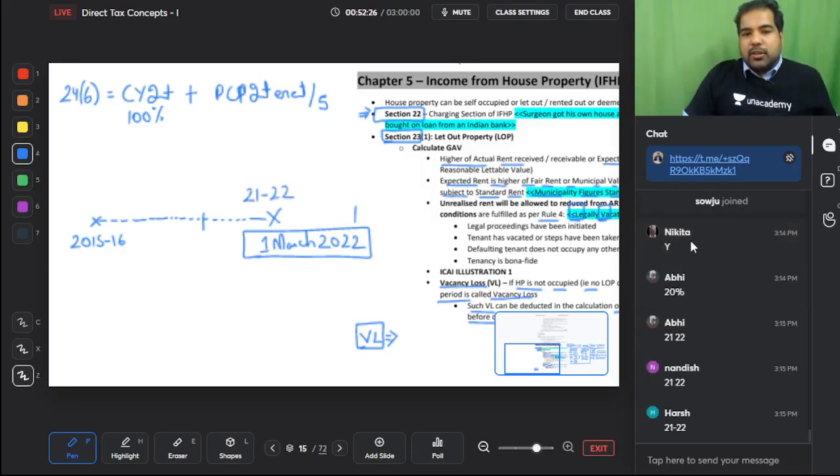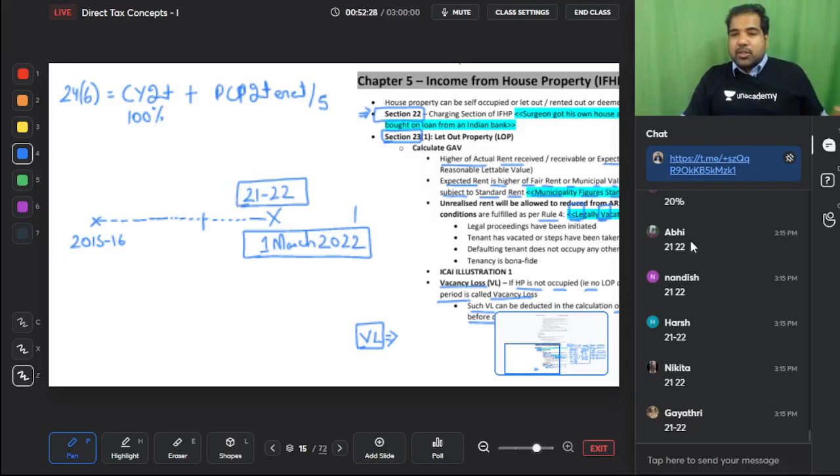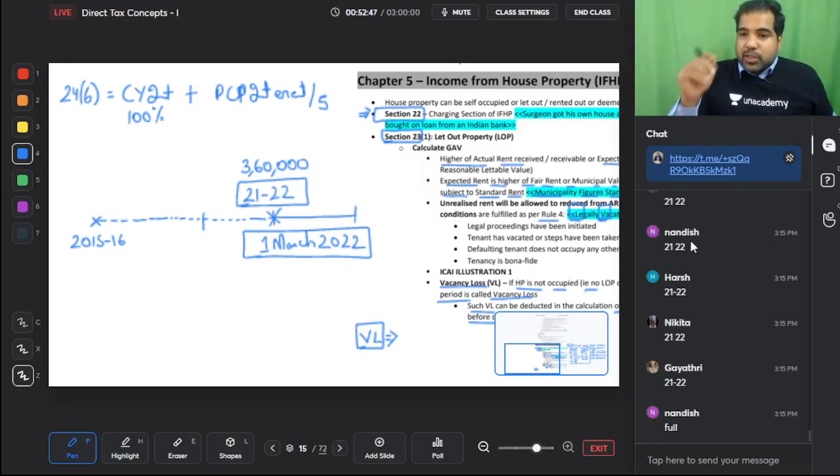So this year is called the completion construction year or the current year. This year and every year after this will be called the current year. So in this year, if you paid 3,60,000 interest, the entire thing you will get, or only after 1st March? No, the entire thing you will get. Guys, let me repeat. Even on the 31st March, if I complete my house, the entire year's interest I will get. Yes, it is called current year, and every year after this I will get 100%. So 3,60,000 I will get.